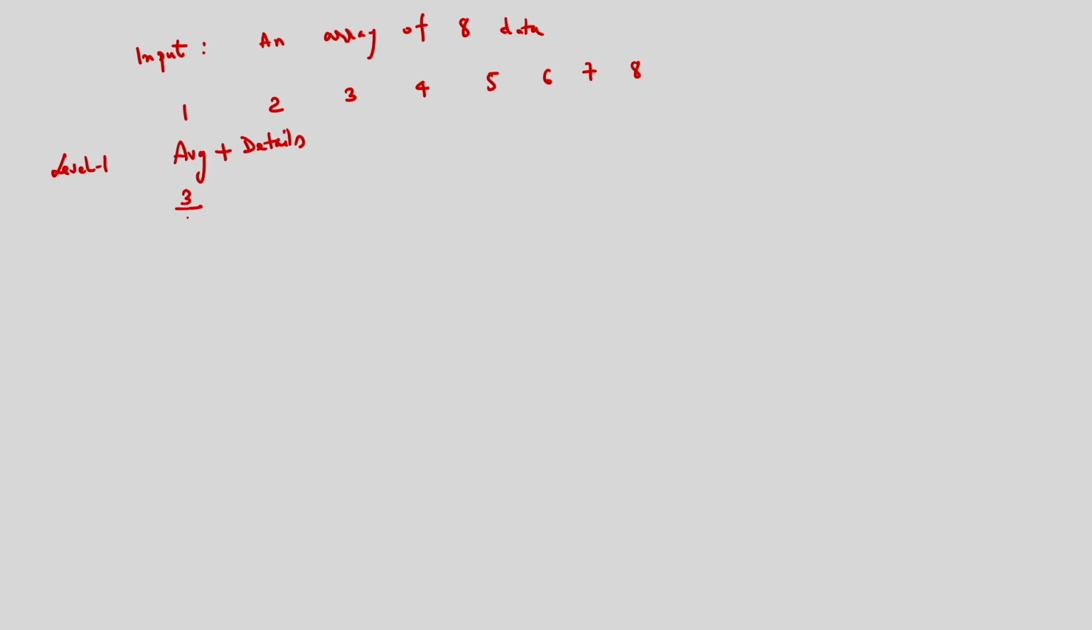So, average will be 3 by 2, 7 by 2, 11 by 2, 15 by 2, and the detail will be minus 1 by 2, minus 1 by 2, minus 1 by 2, and minus 1 by 2. So, you can see how to get the average. Between this sample and this, I am determining the average. So, average I am getting 3 by 2, 3 and 4 I am considering. So, average I am getting 7 by 2, 5 and 6 I am considering, the average I am getting 11 by 2, and 7 and 8 I am considering, the average is 15 by 2.